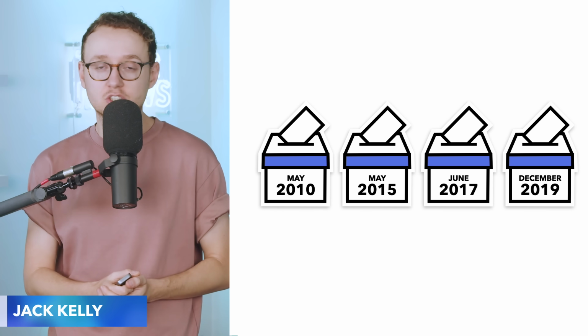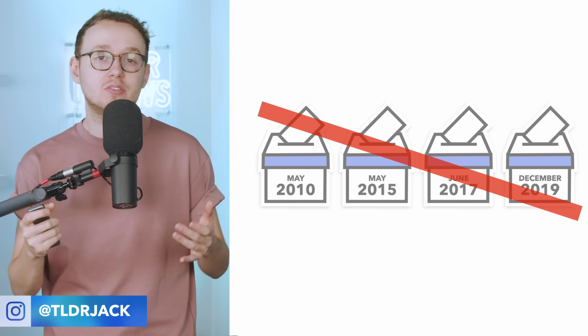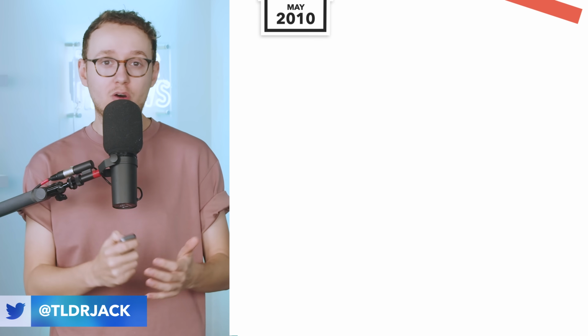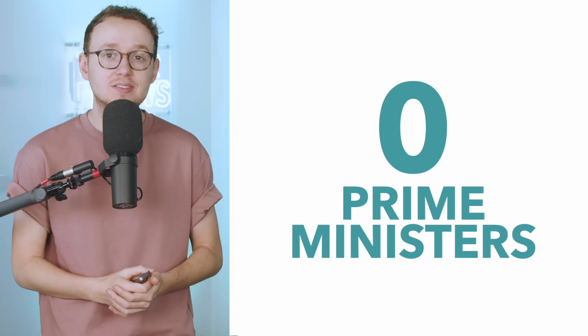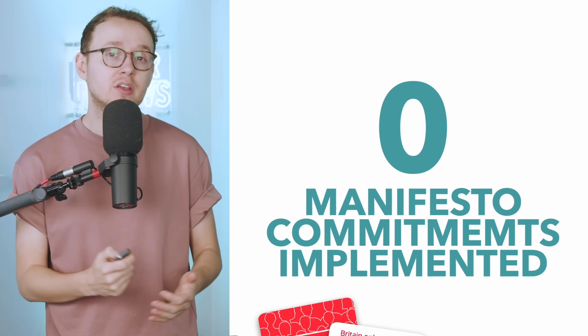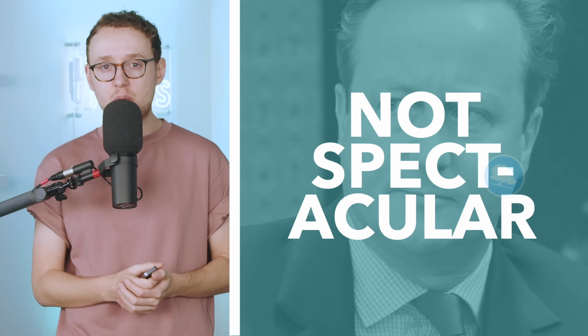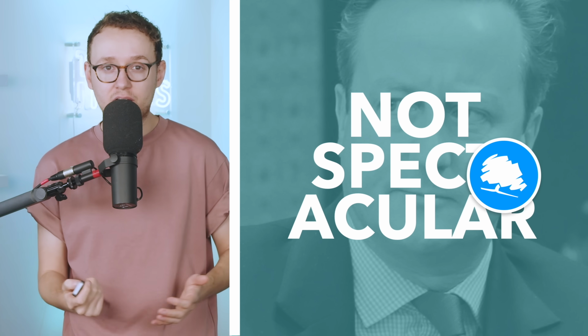From 2010 to 2020, Labour won 0 general elections. They also held no office, had no prime ministers, and were able to implement none of their manifesto commitments. And this isn't because the Conservative government were doing spectacularly well either. There was significant backlash to the austerity policies implemented by David Cameron, and chaos and confusion under Theresa May about